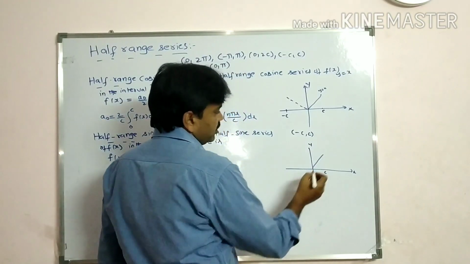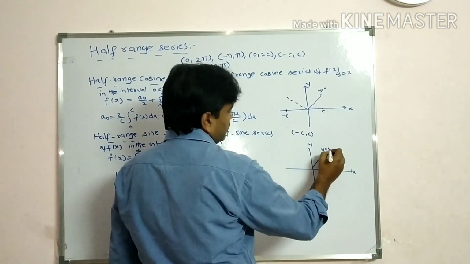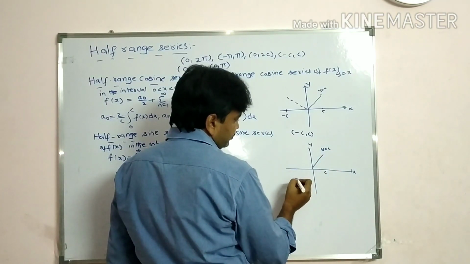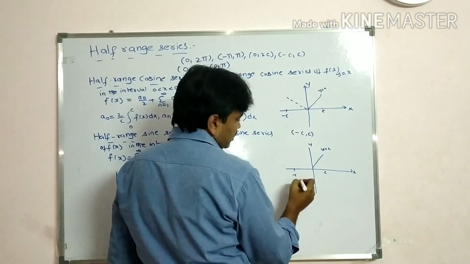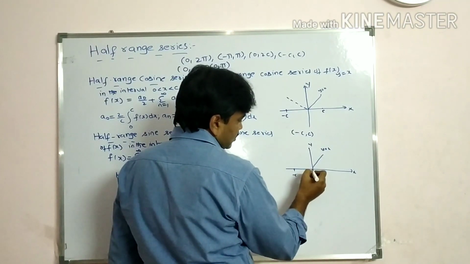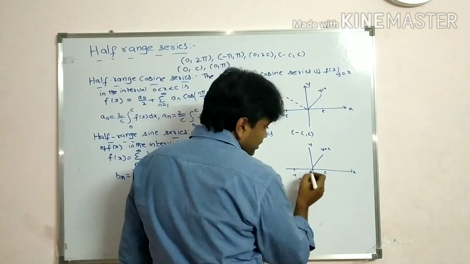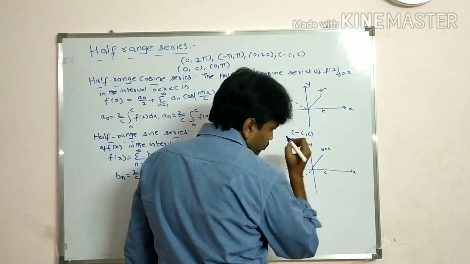Now what I am saying here, we extend this line up to minus c. It is symmetric about the origin, students.